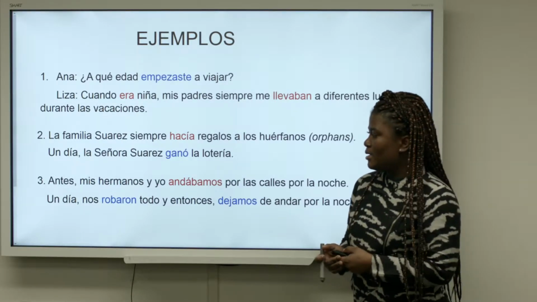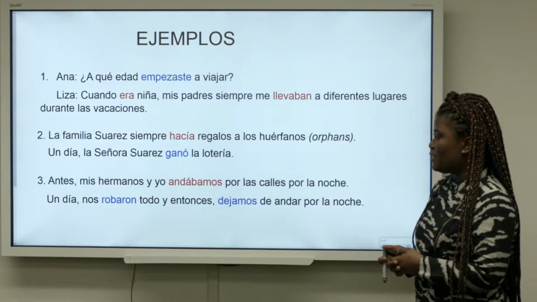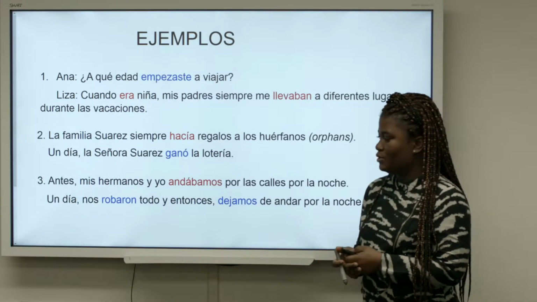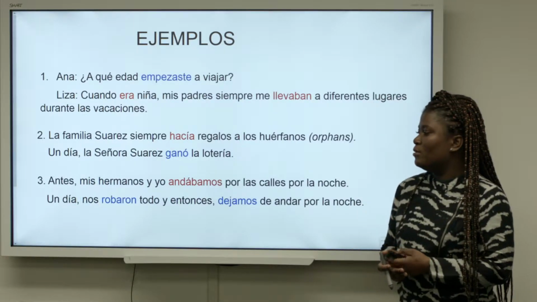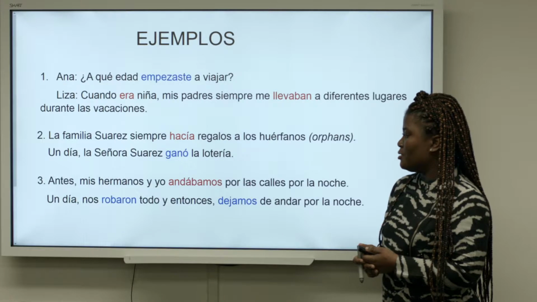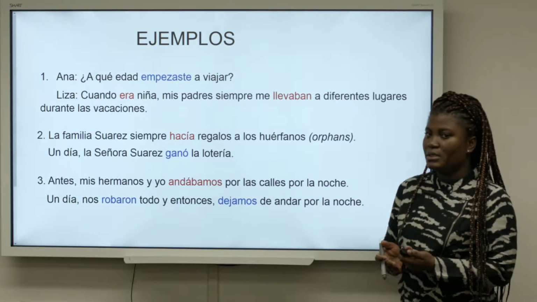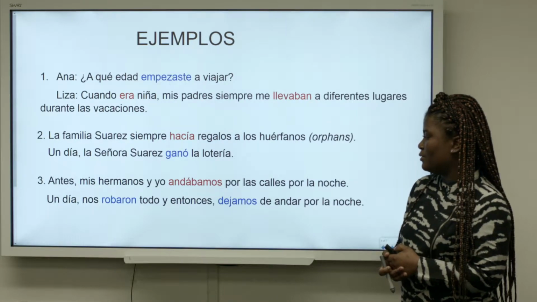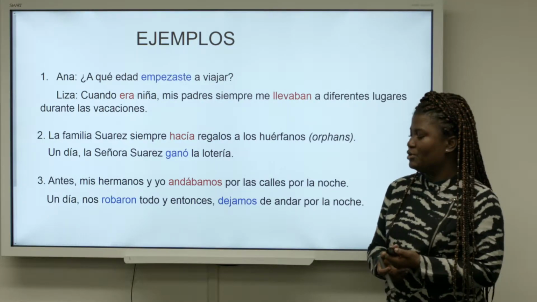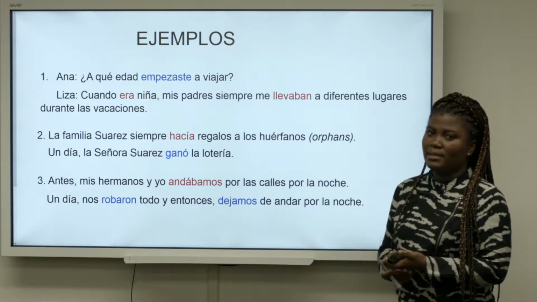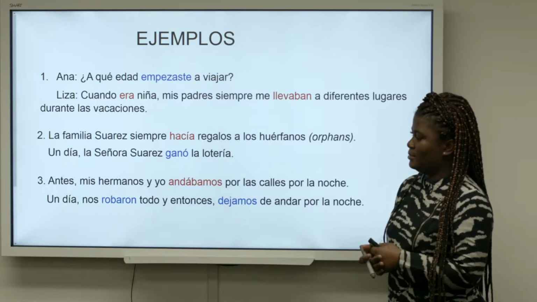The third sentence, antes mis hermanos y yo andábamos por las calles durante la noche. Por la noche, perdón. So, before, my brothers and I used to walk on the streets at nighttime. Un día nos robaron todo y entonces dejamos de andar por la noche. One day, we were robbed, and because of that, we stopped strolling at night.